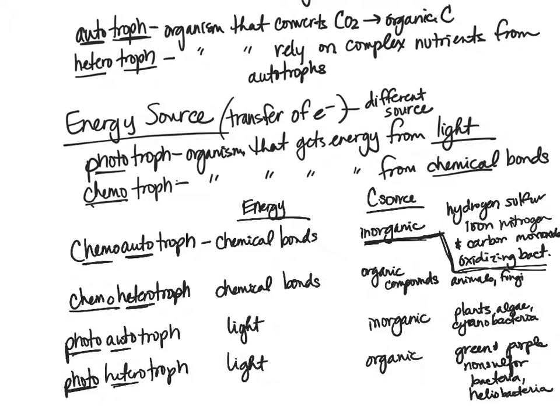So remember, there's a difference between green and purple sulfur bacteria, sulfur meaning getting their carbon source from the sulfur compounds, versus green and purple non-sulfur bacteria, meaning those that get it from organic compounds, not from sulfur compounds. Which is why, of course, we see that difference between our photoautotroph and photoheterotroph here. So up here would be the green and purple sulfur bacteria here.